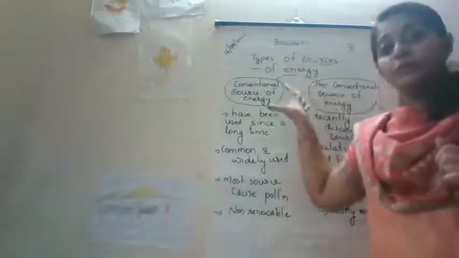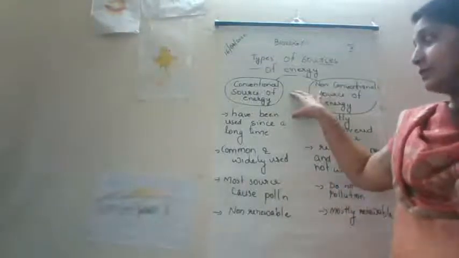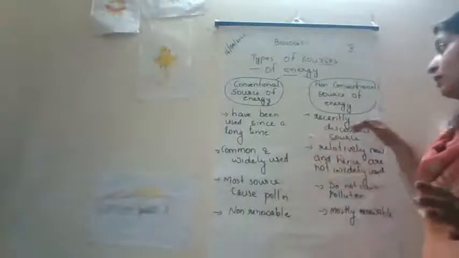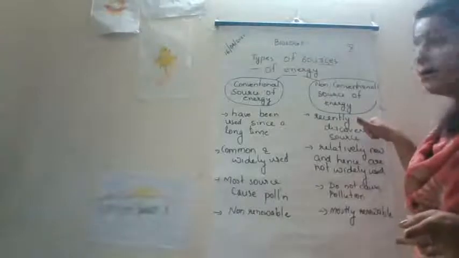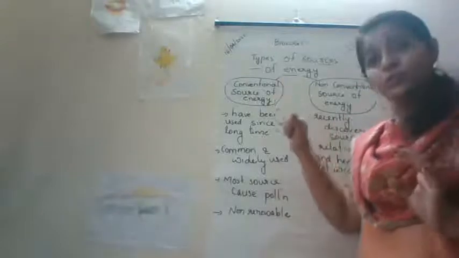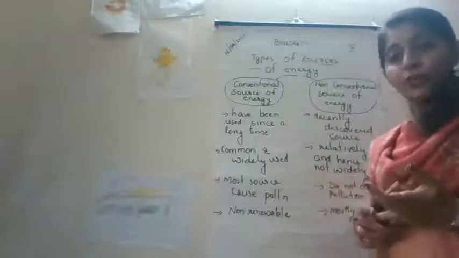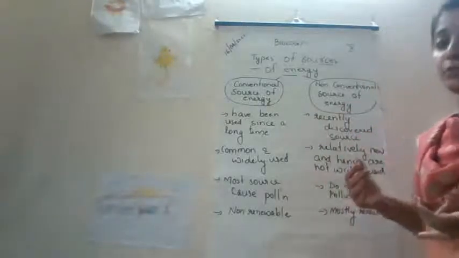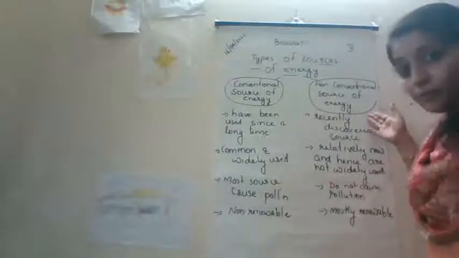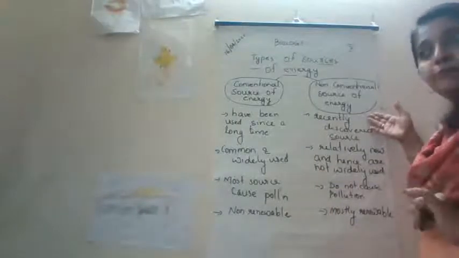When we study about these types of energy in detail, conventional sources of energy have been used since a long time, but non-conventional sources are recently discovered sources of energy. For example, conventional sources of energy include fossil fuel. Fossil fuel includes coal and petroleum, and we have been using fossil fuels for a long time. An example for non-conventional source is geothermal energy, energy from the ocean, etc.